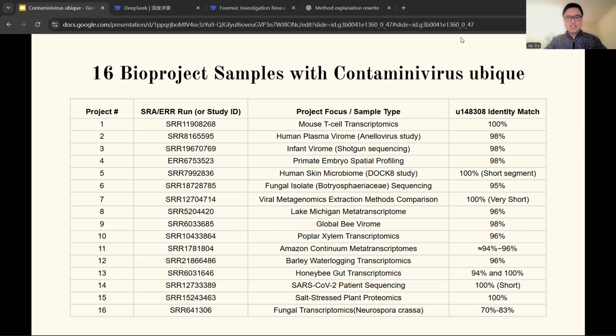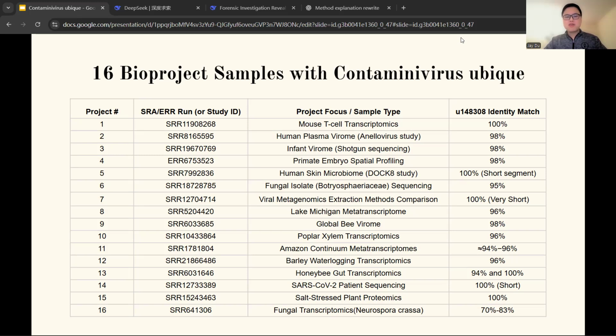In this group, sequences from laboratories worldwide, independent of geographical location, host organism, or sequencing methodology, clustered into one single highly conserved cluster with 98 to 100% identity. This uniform global 100% identity is the abiotic signature. It proves the sequence is a static industrial product, not an evolving biological entity in the sample environment.